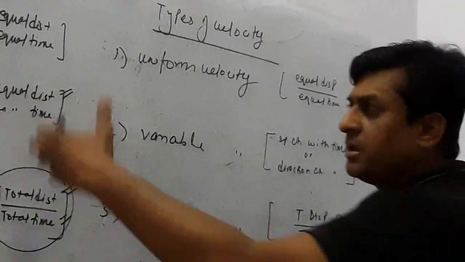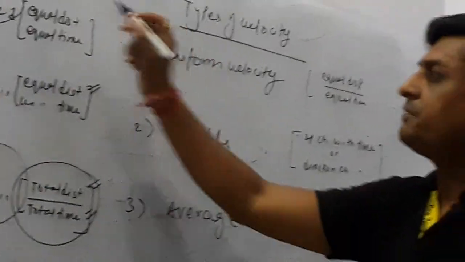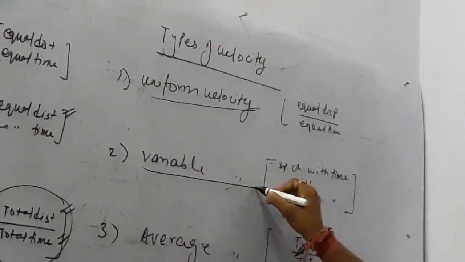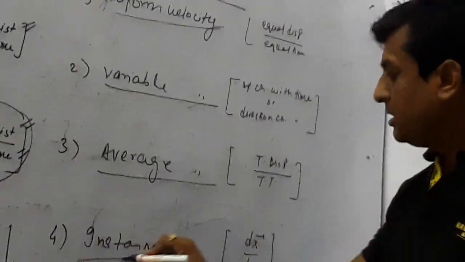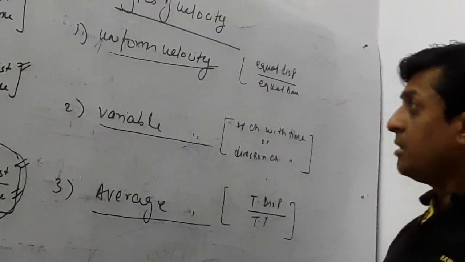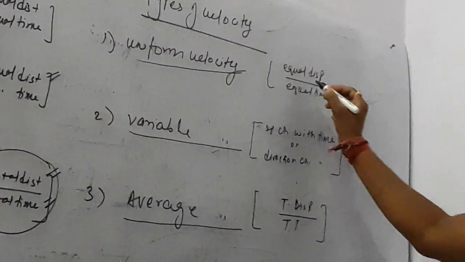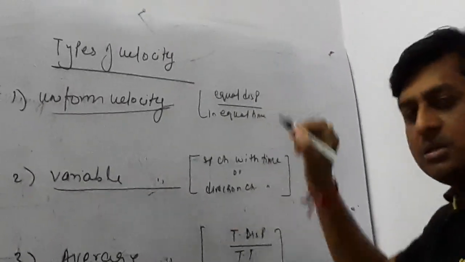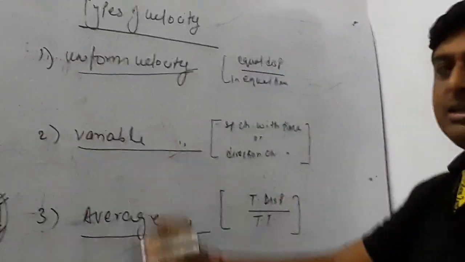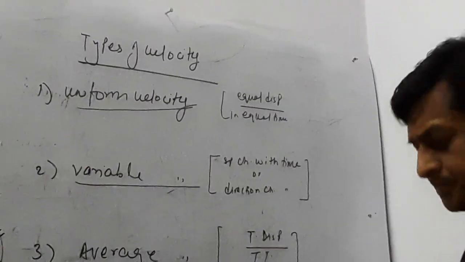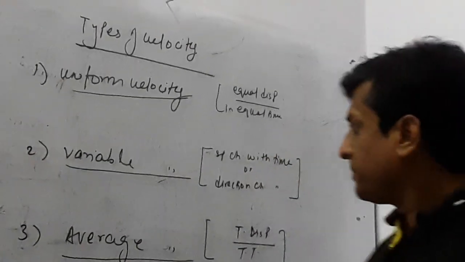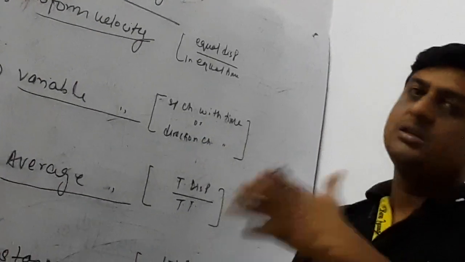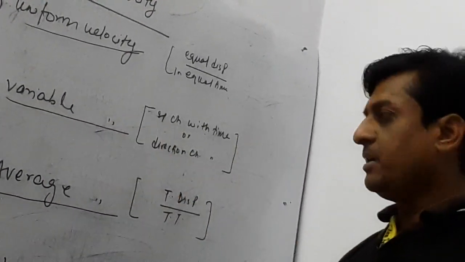Now types of velocity, same, only in place of speed you put velocity. So it is uniform velocity, variable velocity, average velocity, instantaneous velocity. Go one by one. Because the velocity term is here, we write equal displacement in equal time. When a body covers equal displacement in equal time, it is uniform velocity. Variable: if speed changes with time, or direction changes with time, then it is called variable velocity.